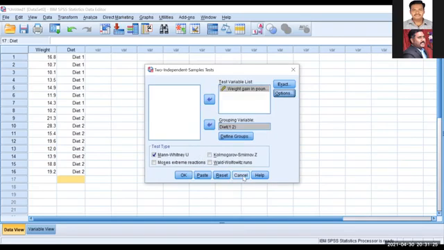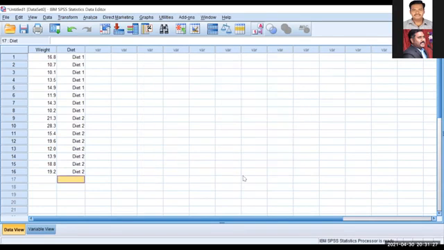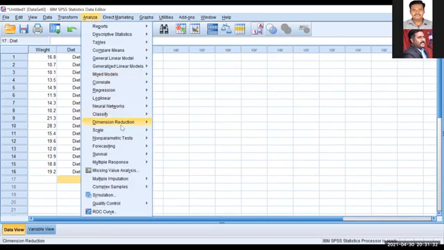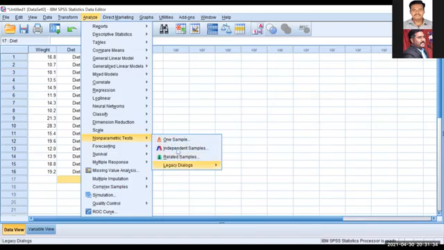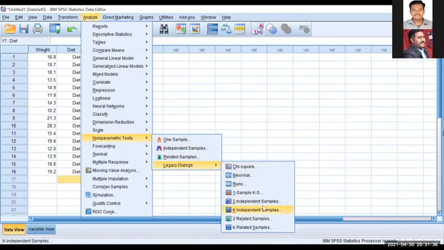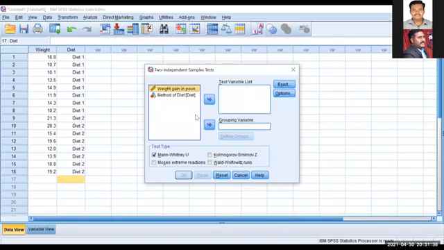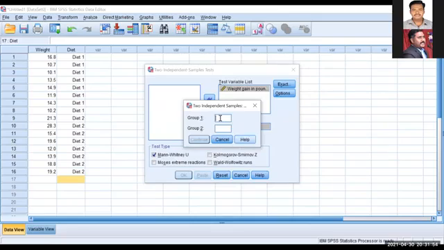Once again, I'll repeat the steps. Go to Analyze, Non-parametric tests, Legacy dialogs, 2 Independent Samples. Choose the different variables and move them to the test variable list box, and choose the diet method and move it to the grouping variable. Choose the group; you have to define the groups. Group 1 as 1, group 2 as 2.